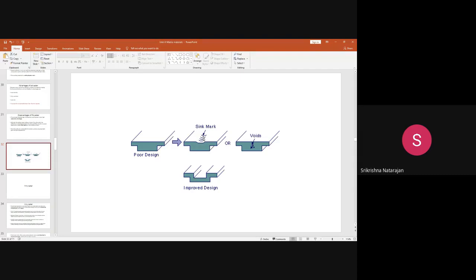This is called the sink marks, or there may be some sort of voids inside the composite. So if any kind of stress is given, it may undergo a fracture or breakage. It is possible. So this polyester has these volumetric shrinkage problems. That is one of the great disadvantages.